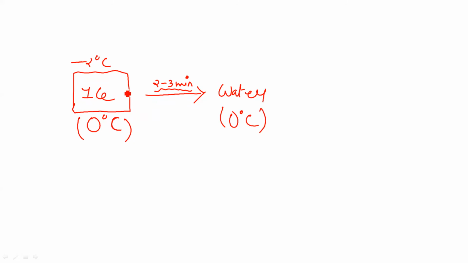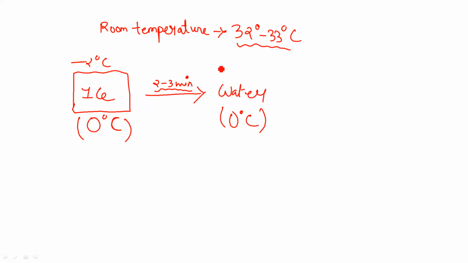It means the temperature is not increasing, though it has been brought into room temperature. Presently it is summer, so room temperature is normally 32 to 33 degrees Celsius. Even at this high temperature, the temperature of the ice has not changed. So what is the reason behind this?